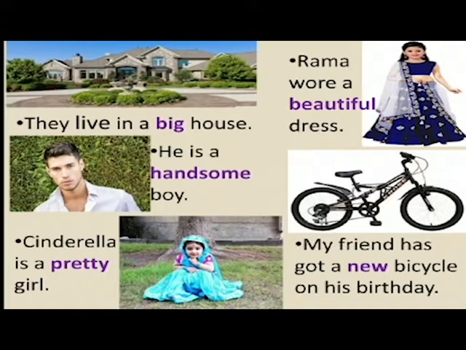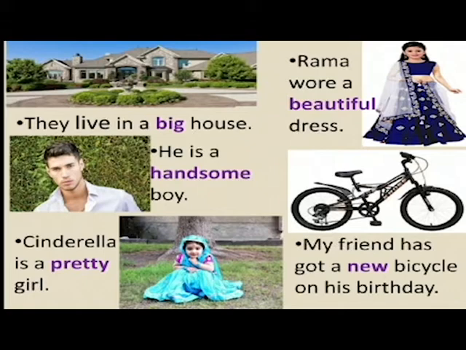Like in the first sentence, they live in a big house. The word big is describing the house. Next sentence, he is a handsome boy. The word handsome is describing the boy. Next sentence, Cinderella is a pretty girl. The word pretty is describing the girl Cinderella. Rama wore a beautiful dress. The word beautiful is giving more information about the dress.